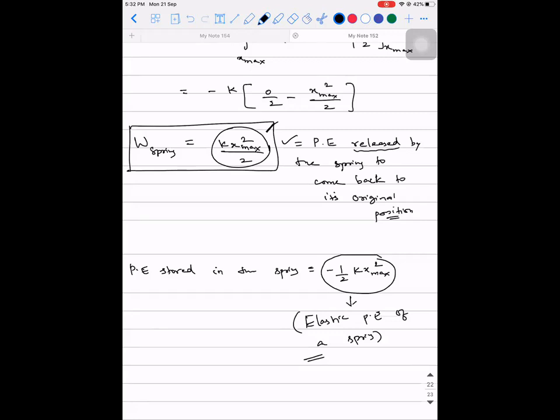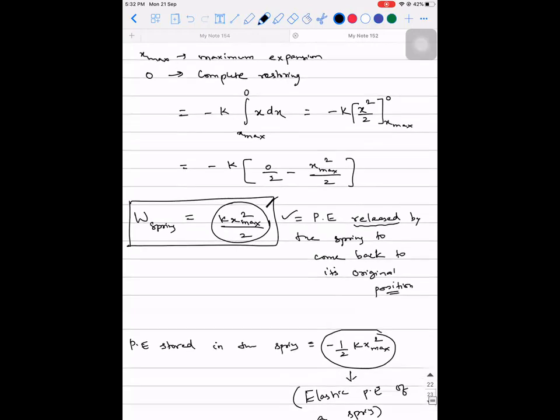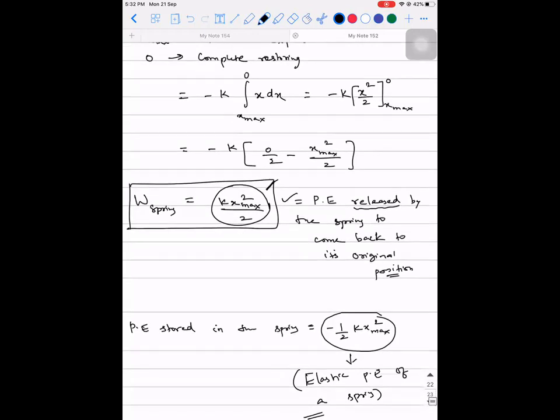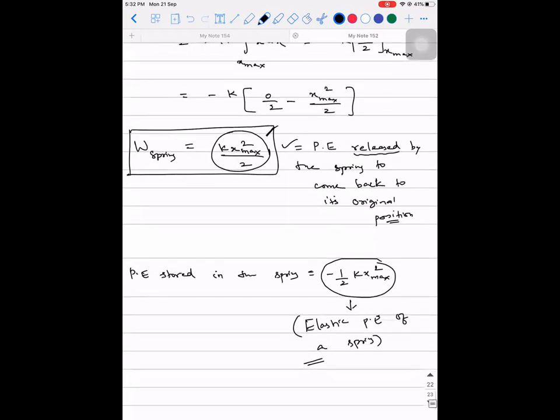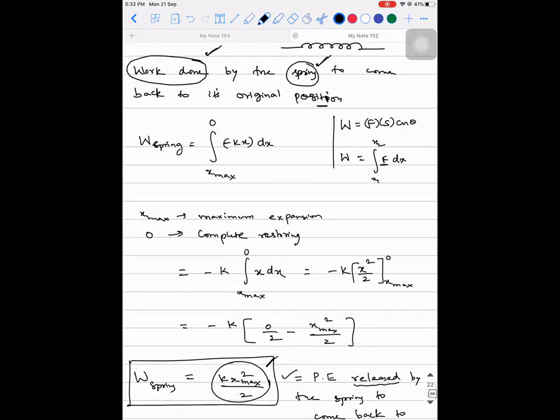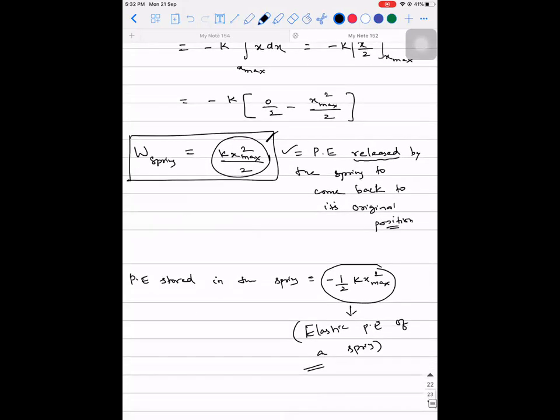I hope you all made a note of it. See, till now I gave you only the mathematical derivation. Now, if there is a question like define elastic potential energy of a spring, how will you define it? Energy required for the spring to come back to its initial position. No, see, wherever you define about energy, you should always speak about work done only. Okay, write down the definition.